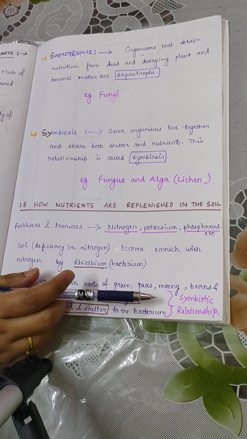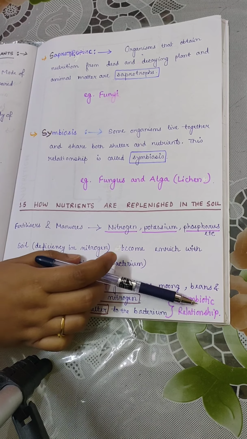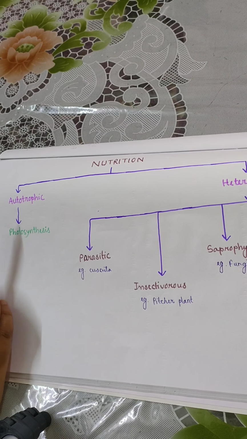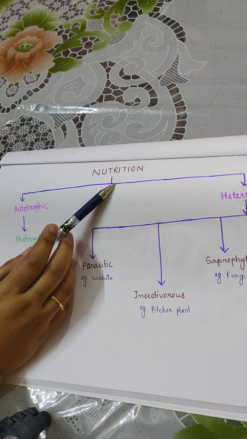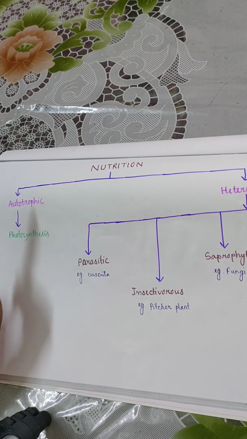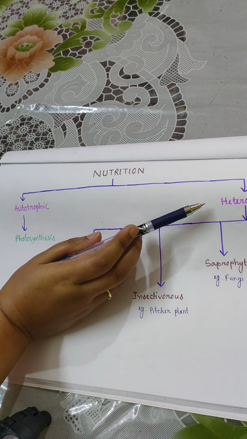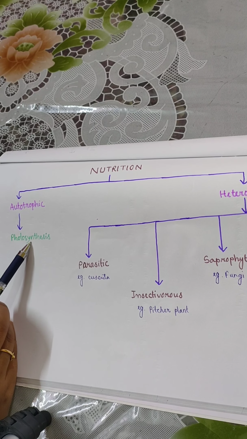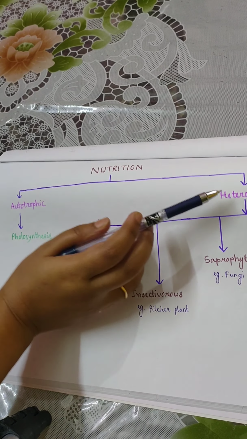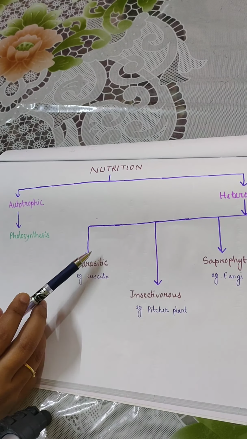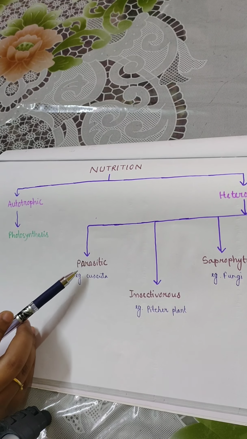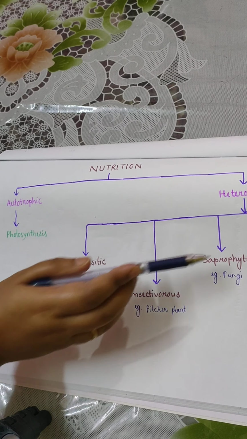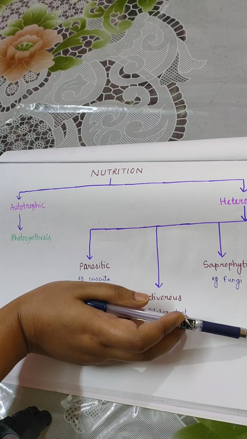So this is another kind of symbiotic relationship. So overall we have learned that there are two types of mode of nutrition. These are autotrophic and heterotrophic nutrition. Autotrophs carry out photosynthesis for food formation. Again, heterotrophs are four types: parasitic, insectivorous, saprophytic and symbiosis.